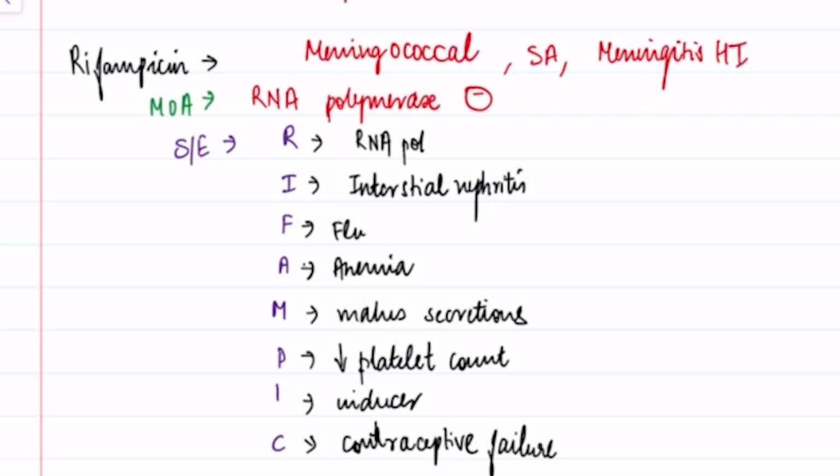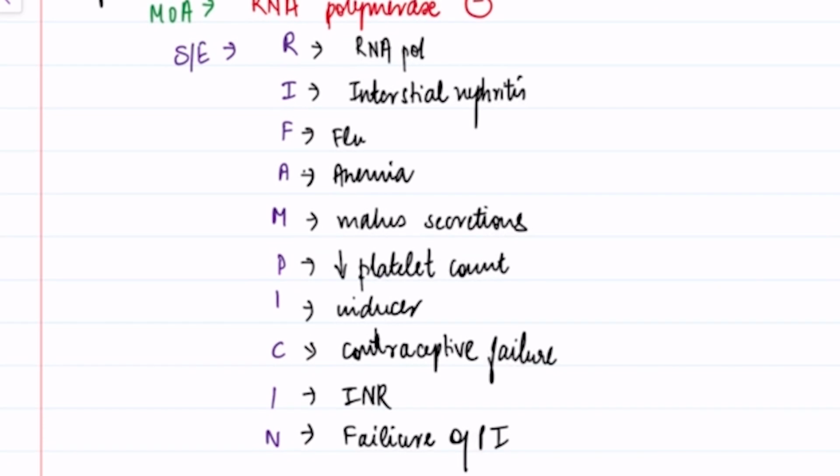Okay, now coming to the important side effects, they can be remembered with a simple mnemonic RIFAMPICIN, where I stands for interstitial nephritis, F for flu-like symptoms, A for anemia, M for make secretions orange, decrease platelet count, I for enzyme inducer, that is why it can result in contraceptive failure.